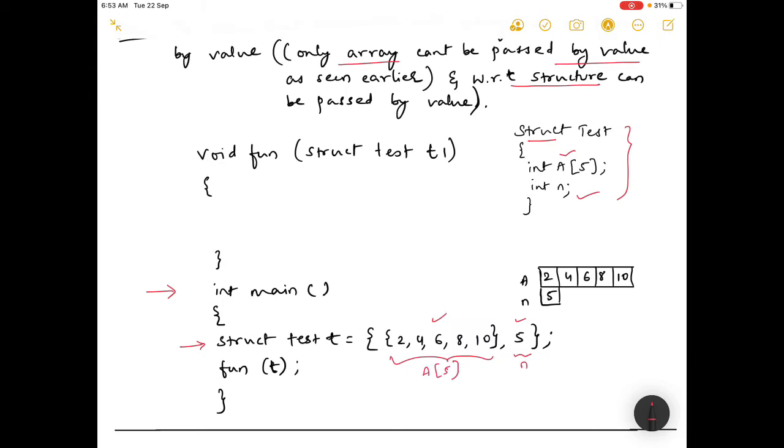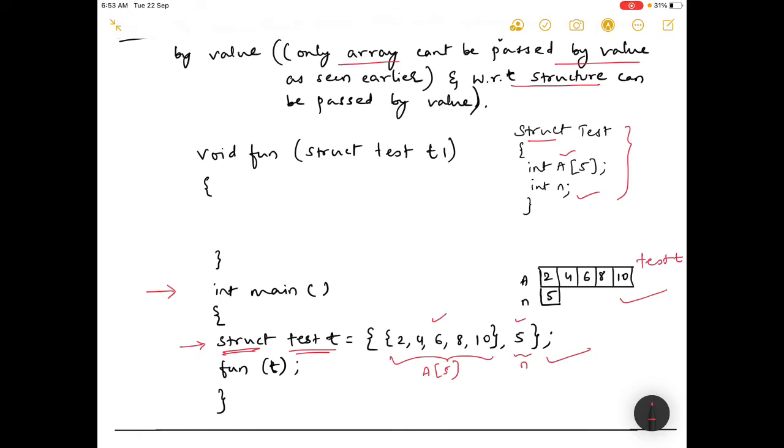Now how to pass this by value using structures? See, as always, it is a syntax, and the name is test t1, test t. Now this test t has been created. Because it is initialized here, it is created here, in this stack.